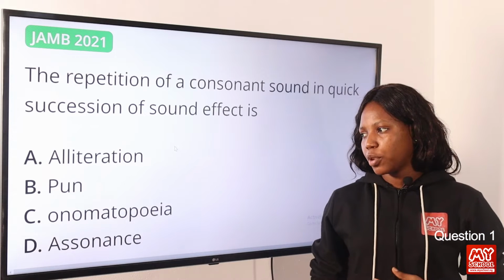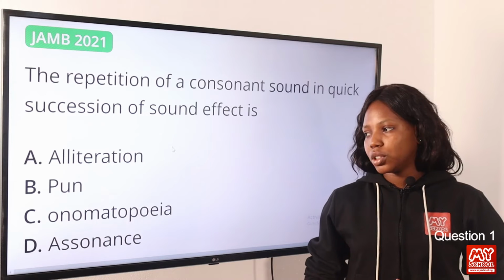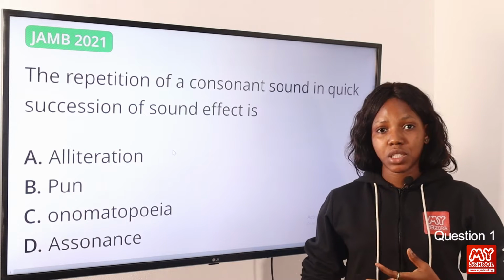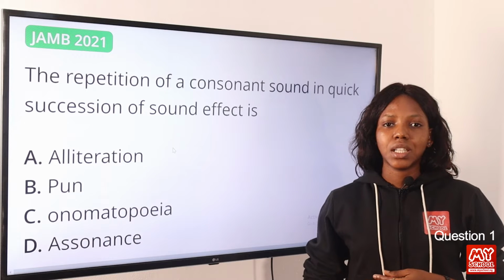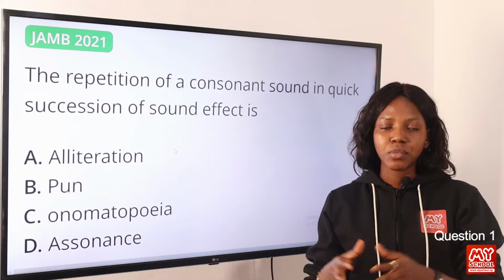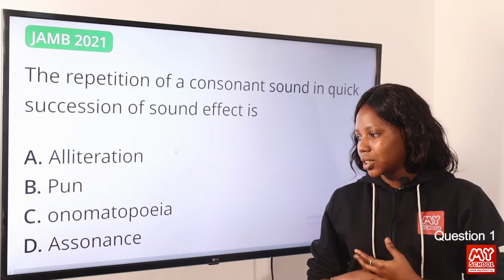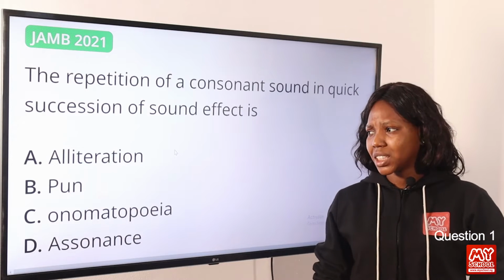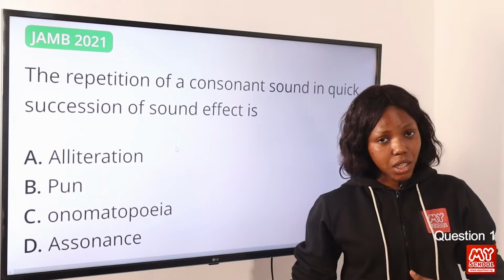Okay, so when we think of pun, pun is a play on words. Pun is also referred to as the use of humorous words or phrases that have several meanings. Onomatopoeia is the formation of a word by the sound associated with it. Assonance is the repetition of vowel sounds in a phrase or in a sentence. So the answer to this question remains option A, alliteration.